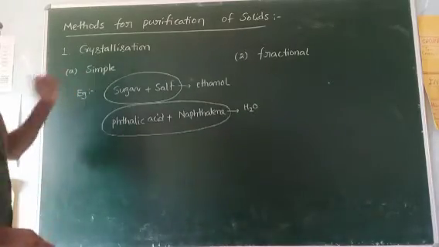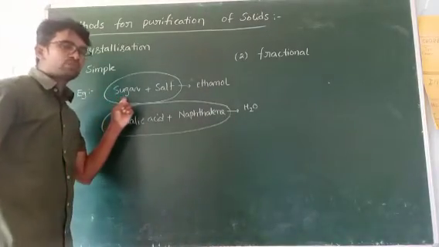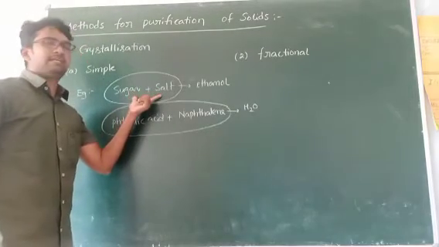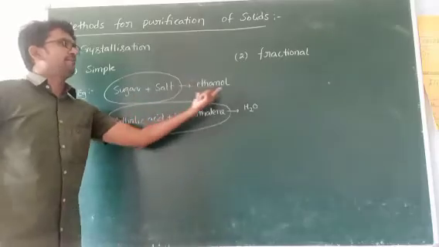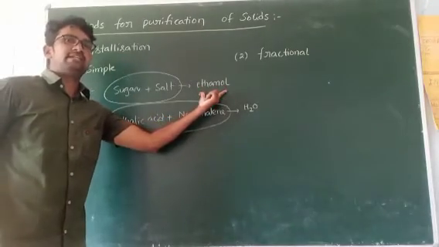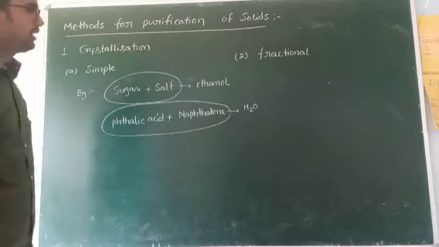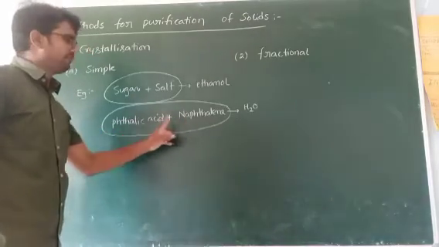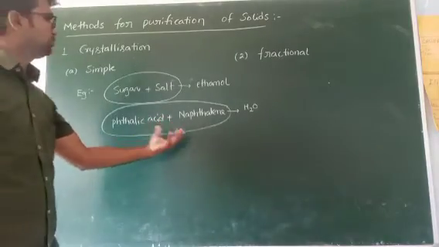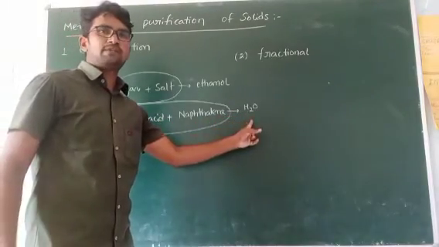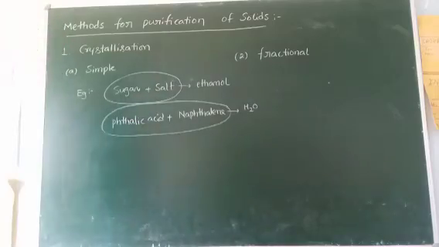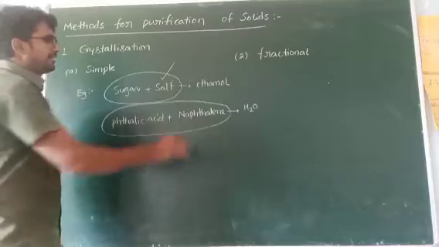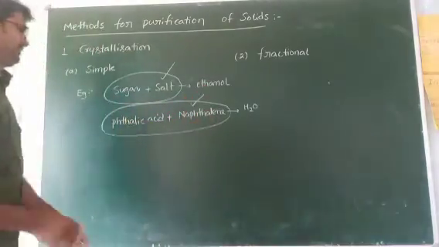Now examples for simple crystallization. A mixture of sugar and common salt, NaCl, is separated by using a solvent, that is ethanol. Okay. Next example, phthalic acid and naphthalene. From this mixture, we can separate these two by using a suitable solvent, that is water. Okay. Right. Here salt is crystallized. Here naphthalene is crystallized.